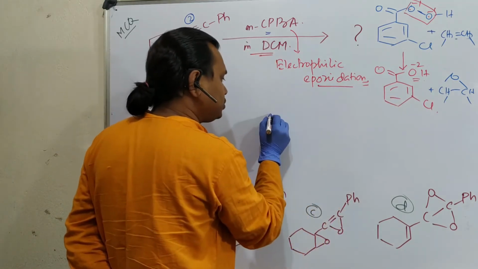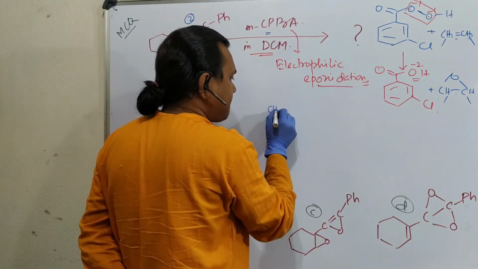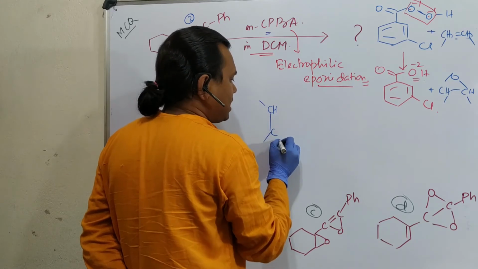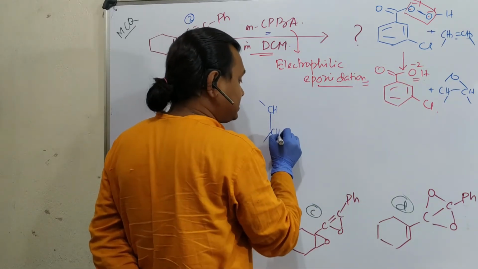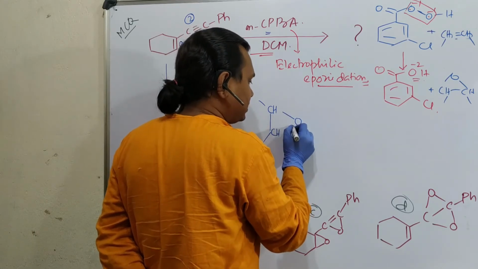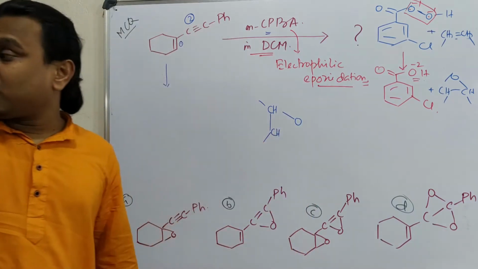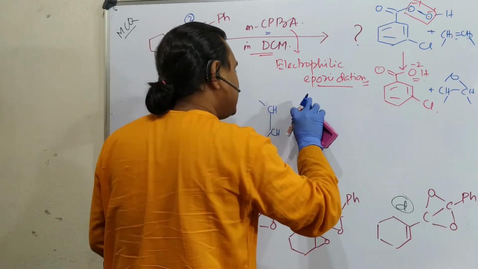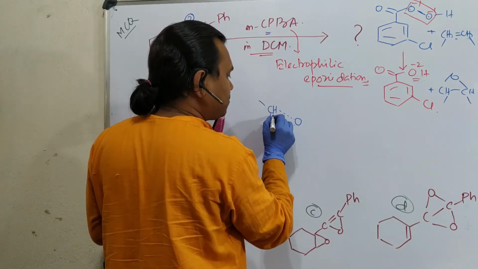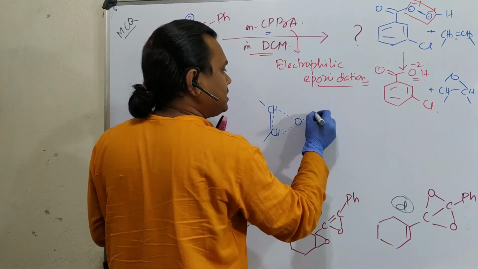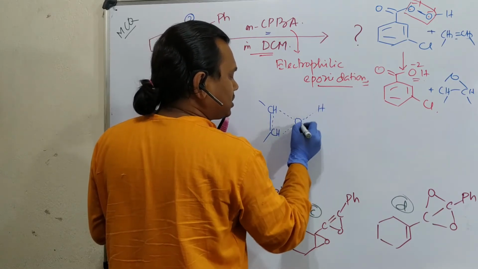By the way, students, you should remember the mechanism of this reaction. Actually, this reaction proceeds through a transition state. That is a little important. Since I am talking about transition state, I should follow the proper notation. In case of transition state, the bond broken or produced is denoted as these dotted bonds.